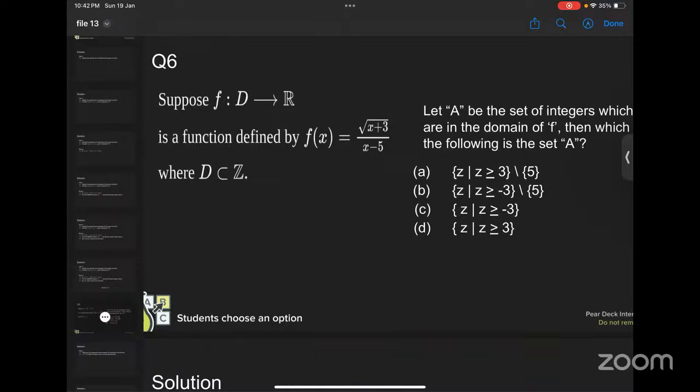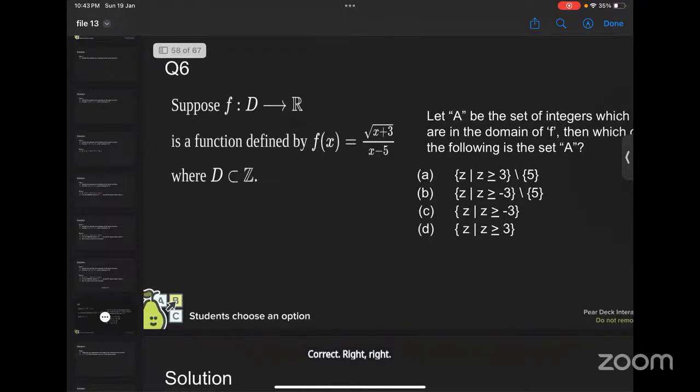So anything, what is in your mind? I think it should not have -5, that is for sure. -5 or +5? +5. Yes, ma'am. +5 should be there, and the x value should not be less than -3. I think option A will go. Right. Very good. Yeah, you are getting this thing.